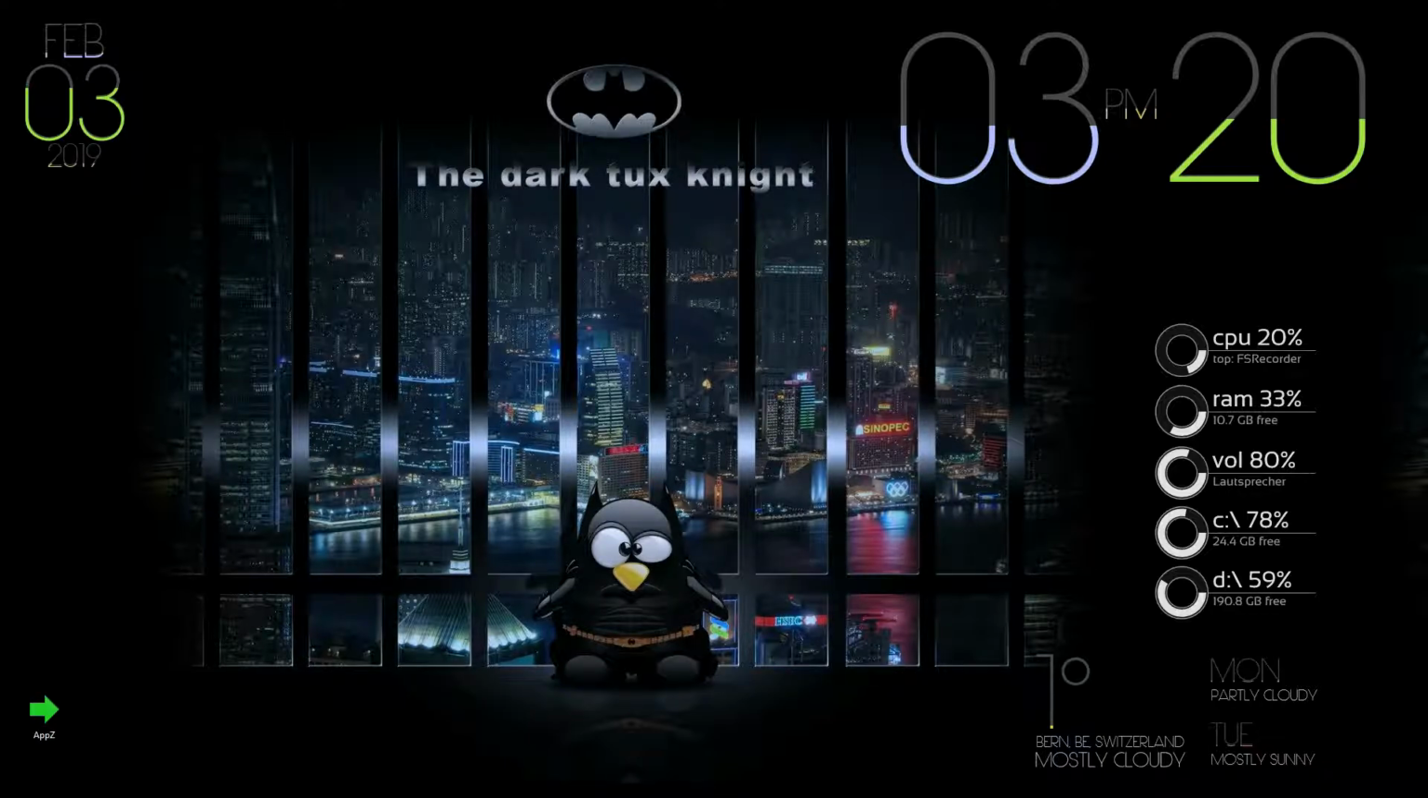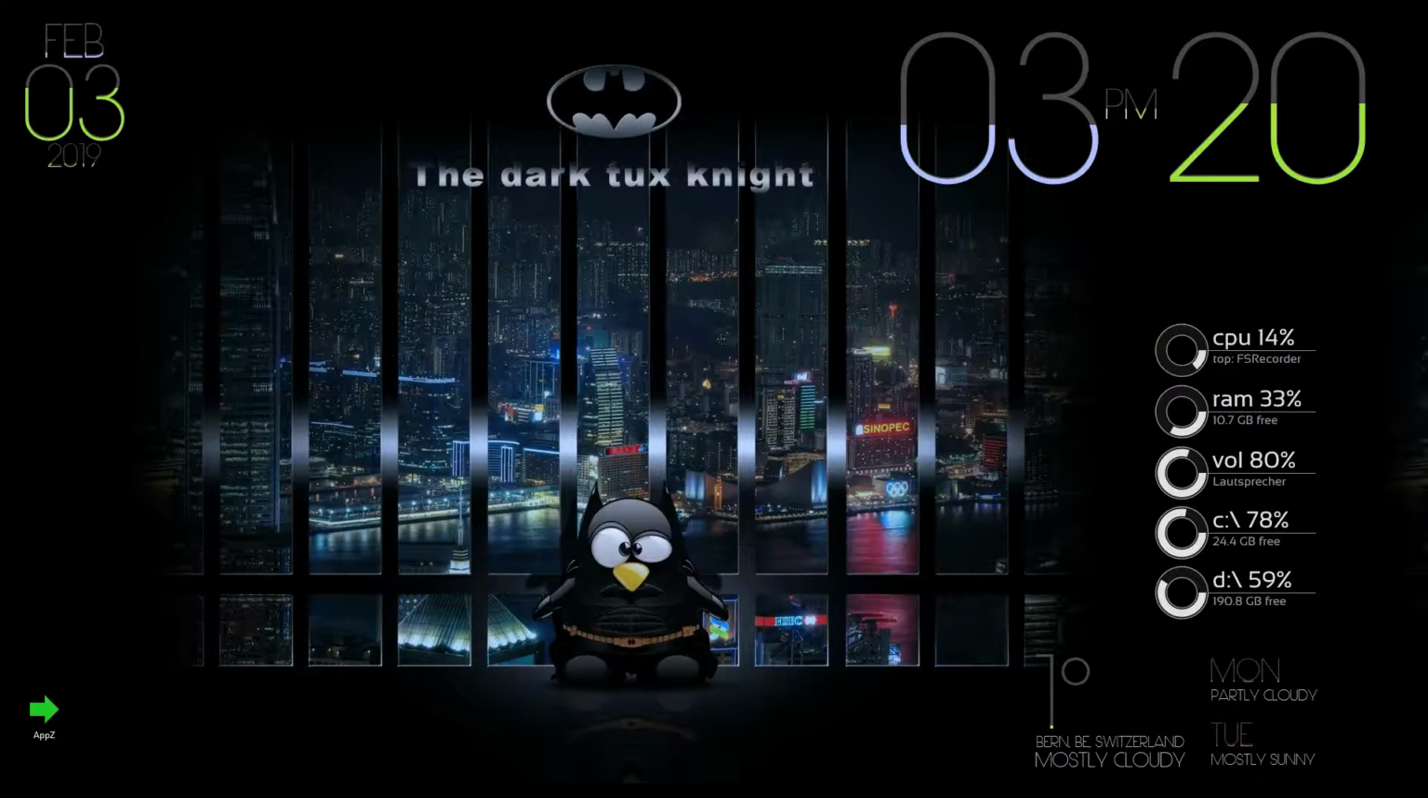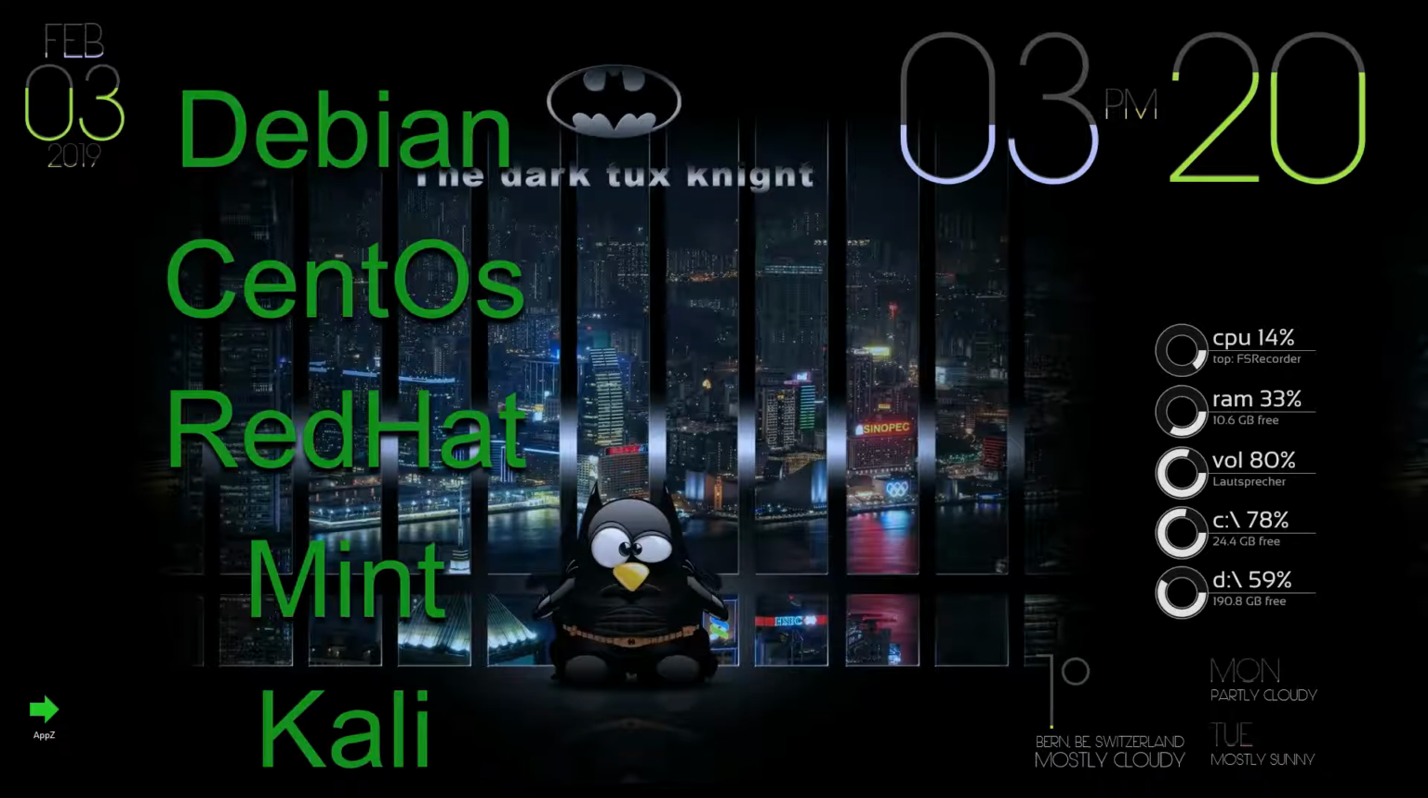So our current distribution that we downloaded and installed is Ubuntu, and it is well known in public because it is kept free and it is also regularly updated. Other well-known Linux distributions are Debian, CentOS, Red Hat, Mint, and Kali.